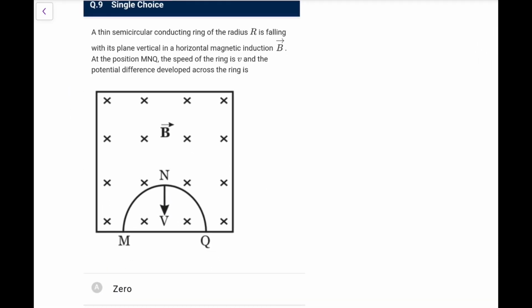Next, a thin semicircular conducting ring of radius R is falling with its plane vertical in a horizontal magnetic induction B. Okay. At the position M and Q, the speed of the ring is V, and the potential difference across the ring is. So we ignore the shape, we only remember this length. This length would be 2R.